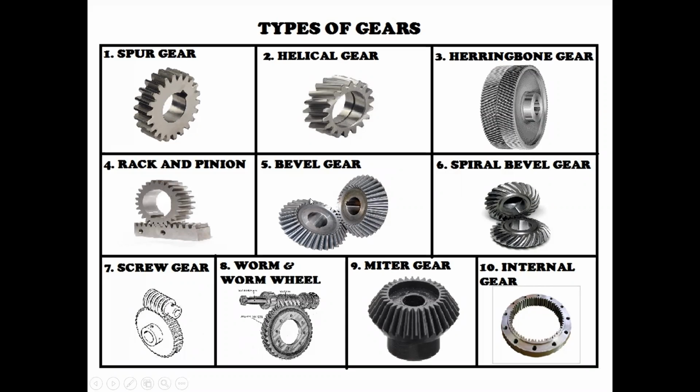And next one, rack and pinion. So that is when the pinion gear is translating on a rack, so it is known as a rack and pinion. The pinion will have rotating motion, and the rack has only sliding motion. You will observe that when the pinion rotates on the rack, it may also translate. So that is the rack and pinion type.